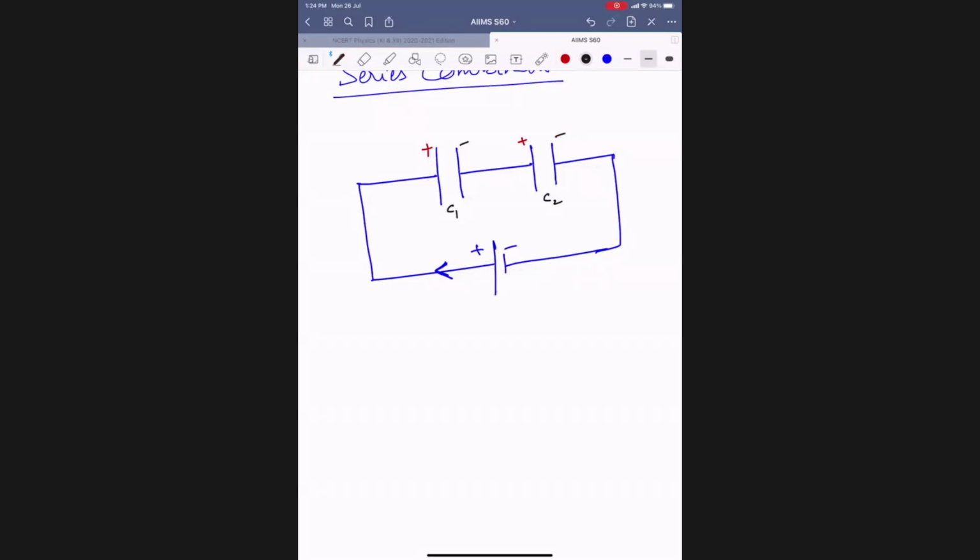Now, in the circuit, how many paths are there for the charge to flow? More than one path or only one path? Only one path. They'll start here, then.